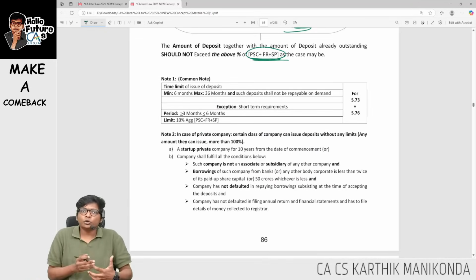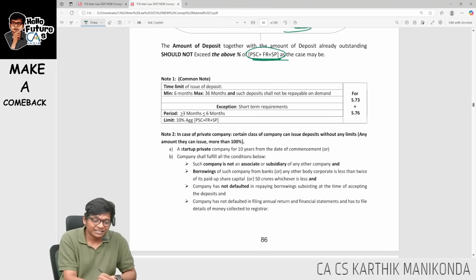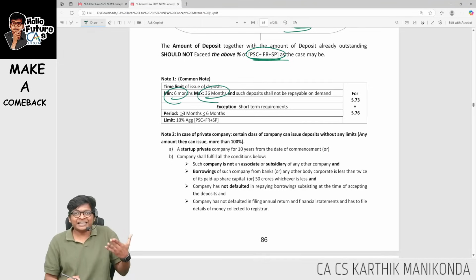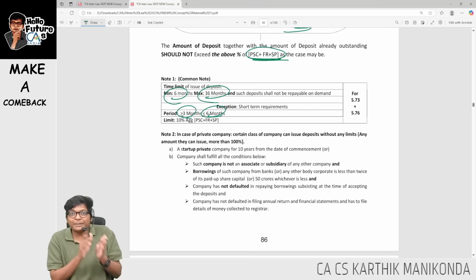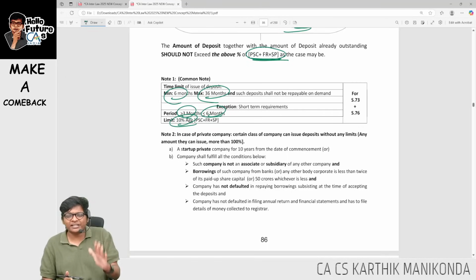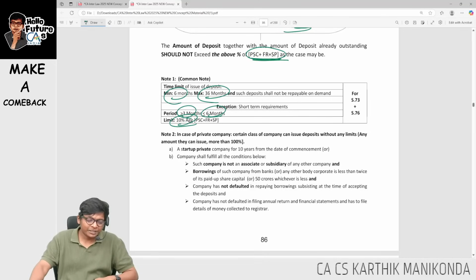Now, sir, what is the duration of deposit? That can be a separate question. 6 months to 36 months. Sir, can I go for short term deposit? Yes, sir. 3 months to 6 months. Minimum 3, maximum 6 months. That should be maximum 10% of paid up share capital plus free reserves plus securities premium, guys.